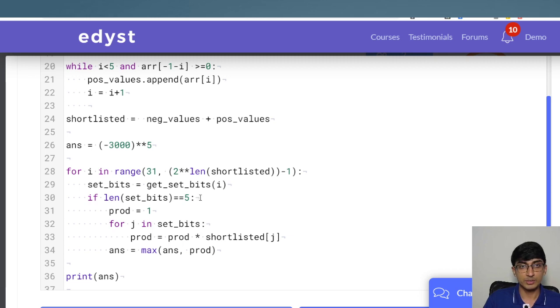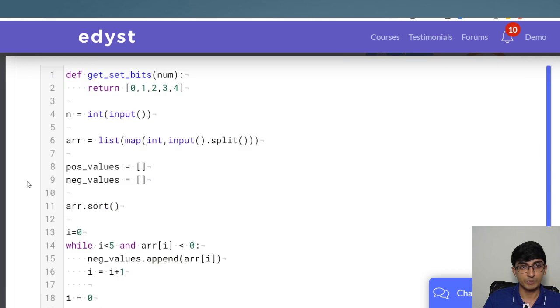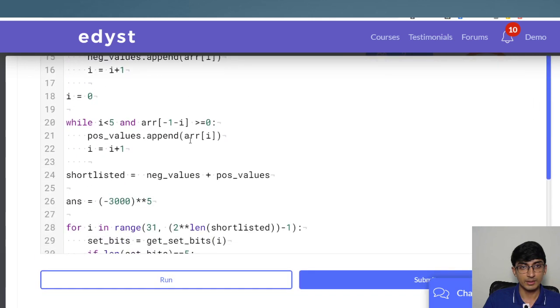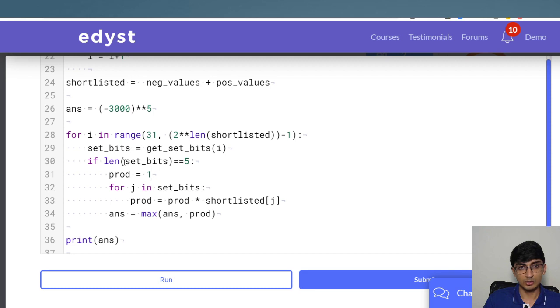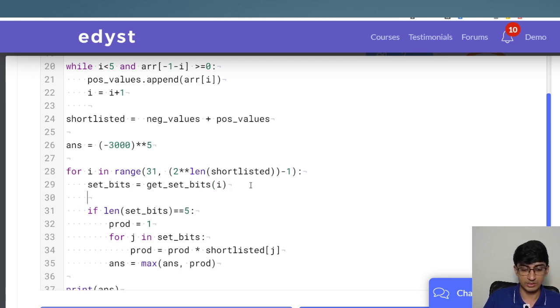So if length set bits is equal to 5, get set bits of I, length set bits is equal to 5, prod is equal to 1, and so we are returning get set bits, we're returning this thing. Okay, all right. We've already made some mistake over here. So let's first try to find out what that mistake is. Let's print the set bits first.